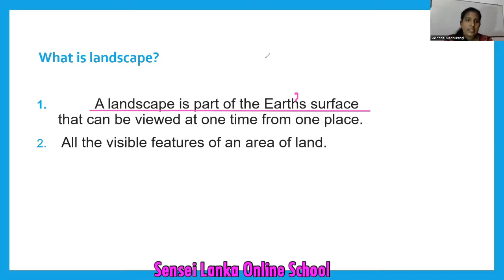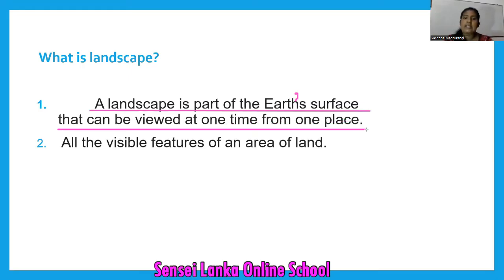Now look at the definition. Do you understand it? A landscape is part of the earth's surface. What is the meaning of surface of the earth? On the top of the earth. That can be viewed at one time from one place.